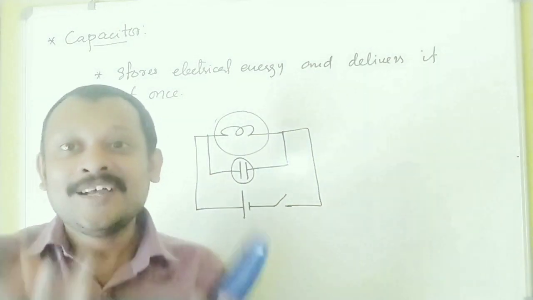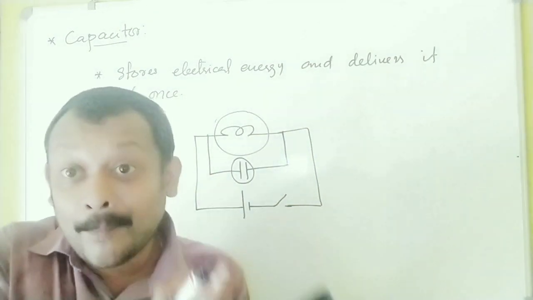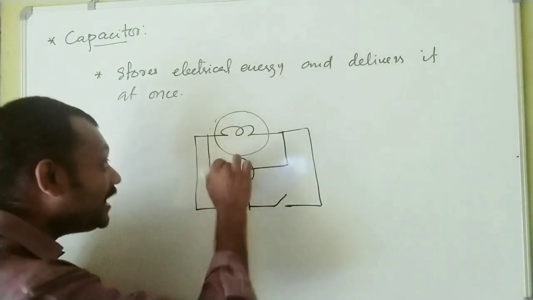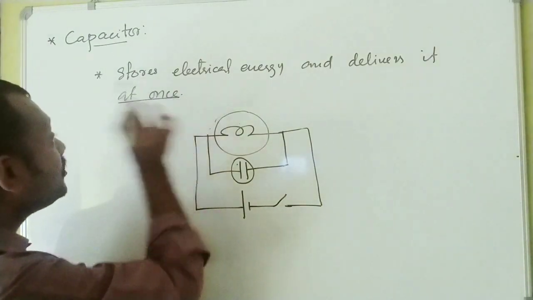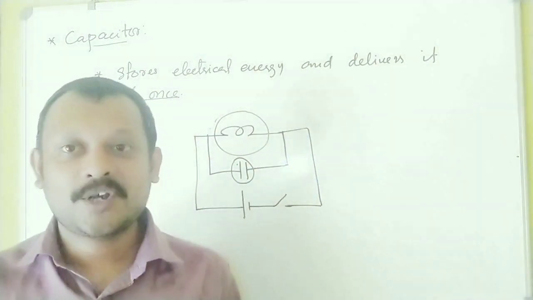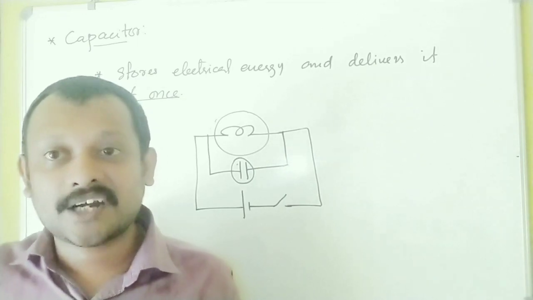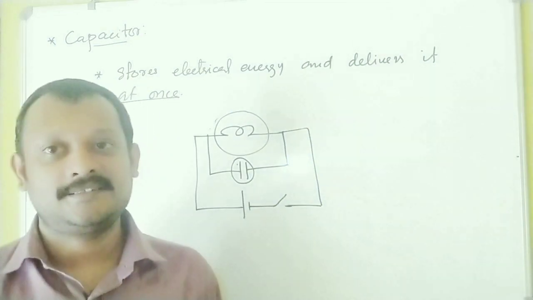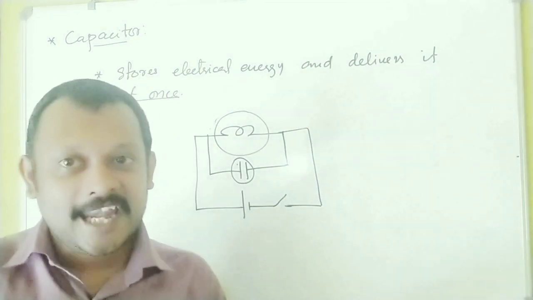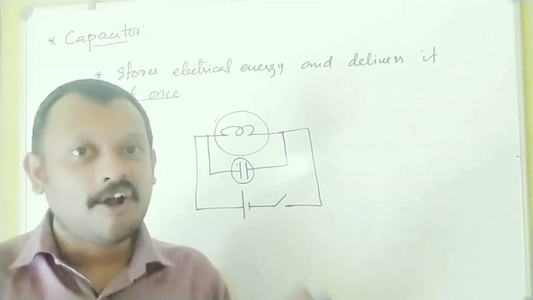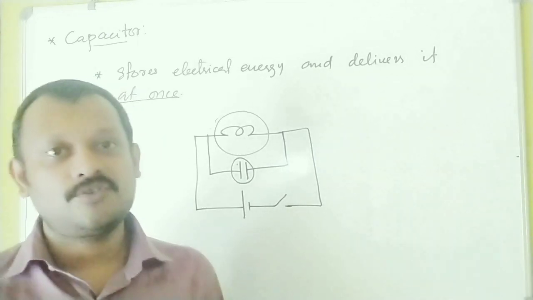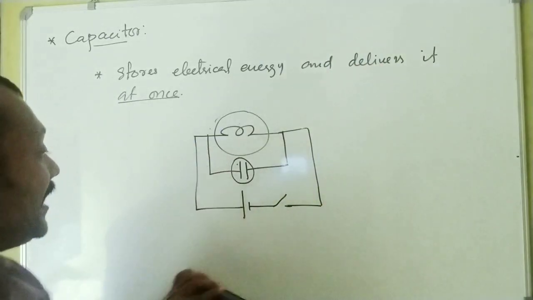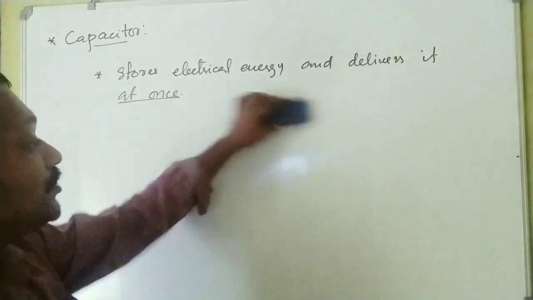Now I told you the bulb will have a momentary glow. What is the reason? Because this capacitor will deliver energy to the bulb only for a short period of time. Once the energy of the capacitor drains out, the bulb cannot glow any further. That's the reason. So that is how I can explain the working of a capacitor.